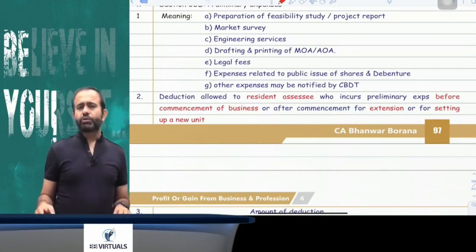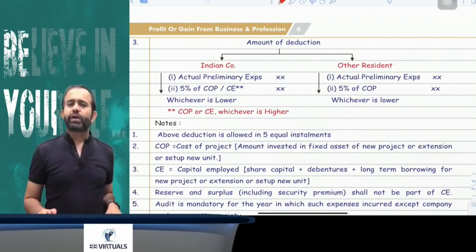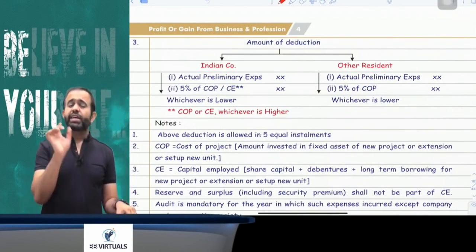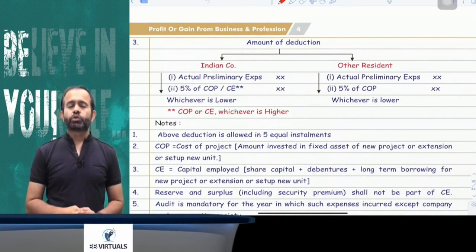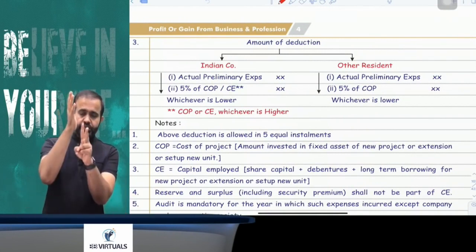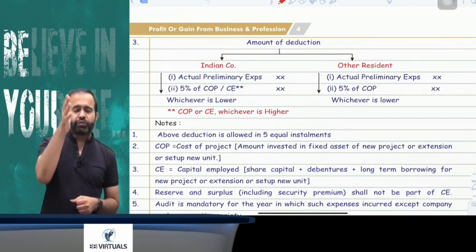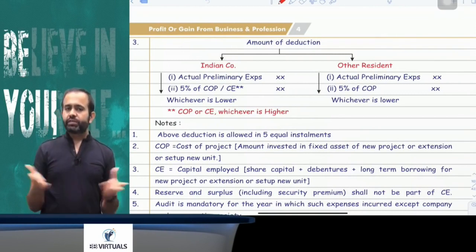Now try to understand, sir, preliminary expenses are basically restricted to 5% of cost of project. Means preliminary expenses should not be more than 5% of cost of project. Suppose I can take an example, your preliminary expenses are 7 lakh. But your cost of project is 1 crore. So 1 crore multiplied by 5% comes to 5 lakh. So here 7 lakh, 5 lakh, whichever is lower is 5 lakh.